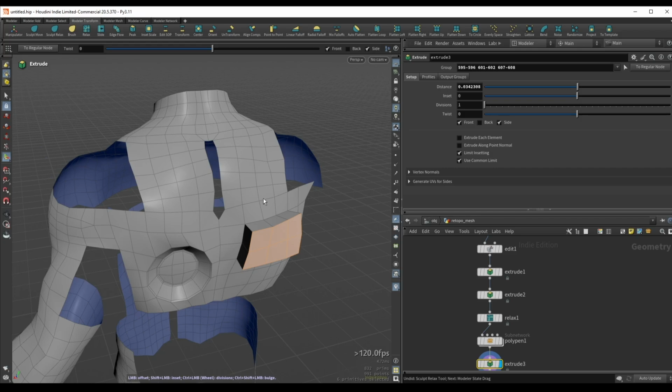On top of that, Alexei has been constantly working on this for years now, and this latest iteration really feels like its own software right inside of Houdini. And he's always improving tools and making the integration more seamless. And you can really feel that this was developed by an actual modeling artist, because usually with other software, the tools are developed by people who don't necessarily model but just know coding. And in the case of Modeler, you can really feel when you're working that this was designed specifically for modeling artists. So I really can't recommend this enough.